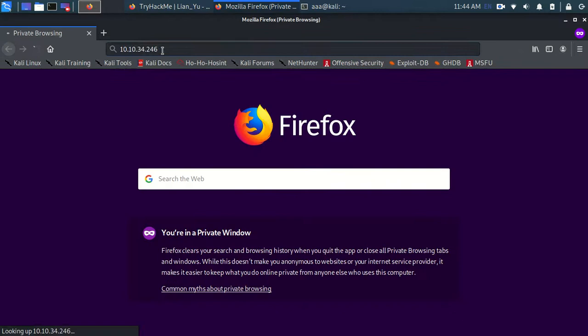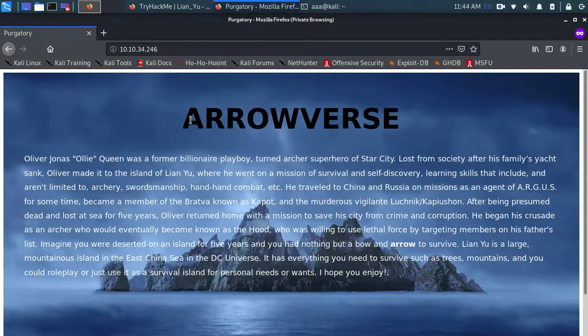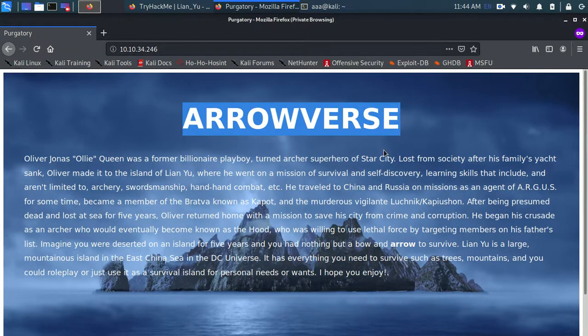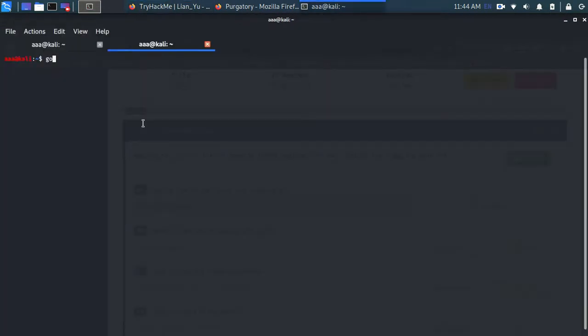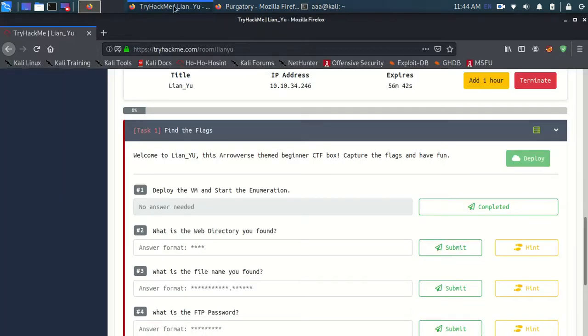And as you can see, this thing, Arrowverse, is written over here. So now let's use Gobuster on it to find some kind of web directory. So type gobuster dir -u for the URL, and the URL is this one.